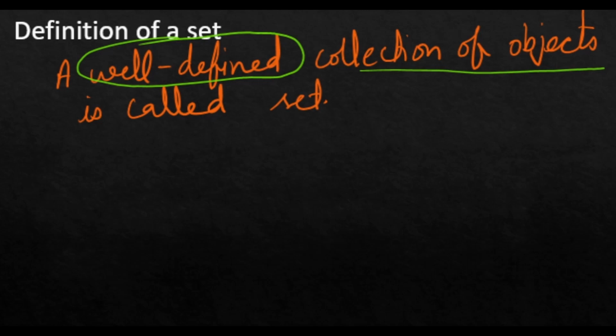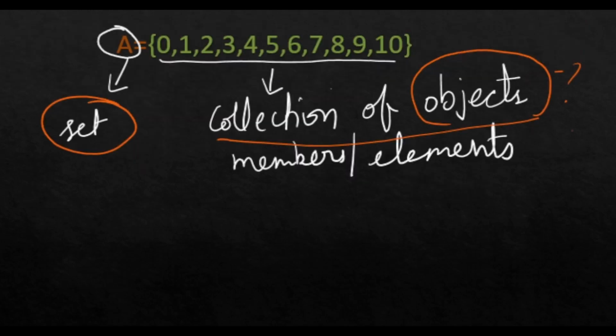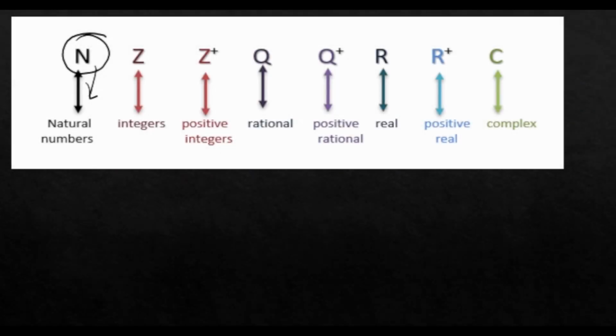There are few other points that we should remember. One is the sets will be represented by the capital letters, whether they are A, B, C, Q or any other capital letter. But in case of natural numbers, integers, we have some specific capital letters for those numbers. N is for natural numbers, Z is for integers, Z plus is for positive integers, and so on.